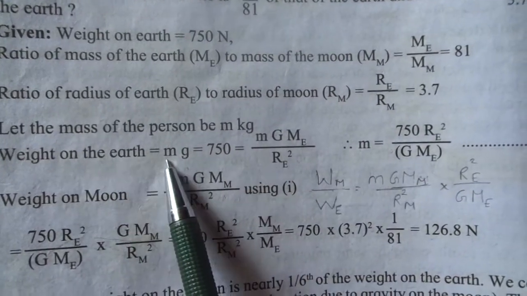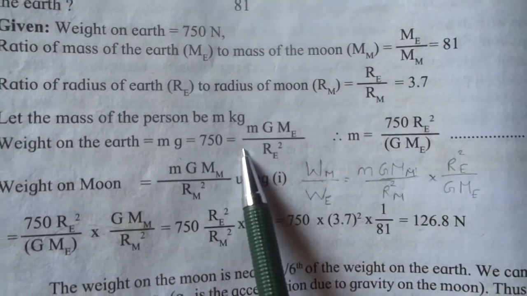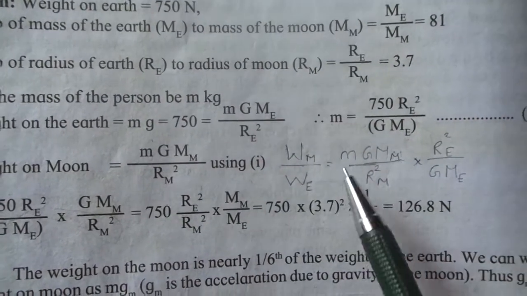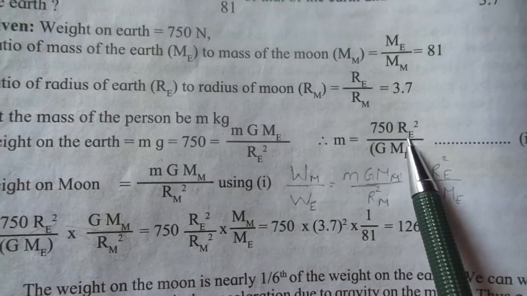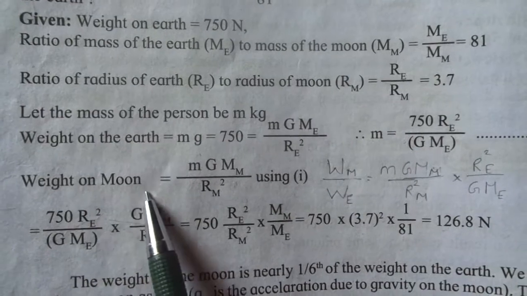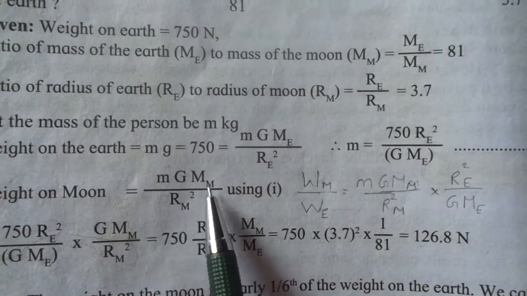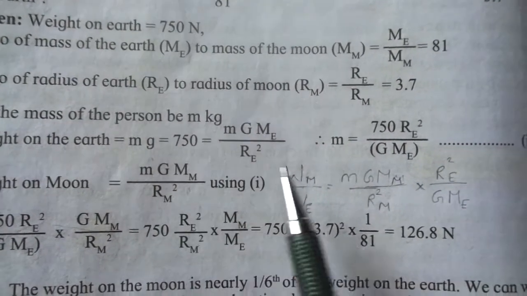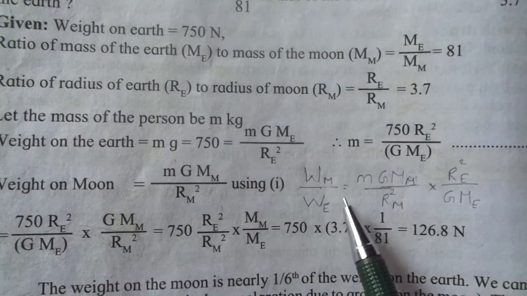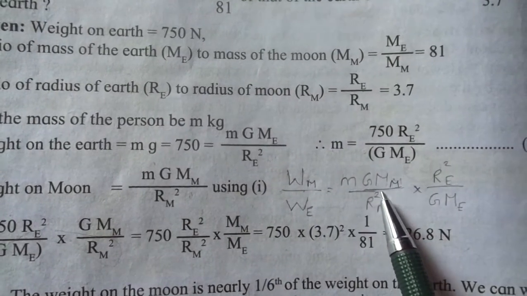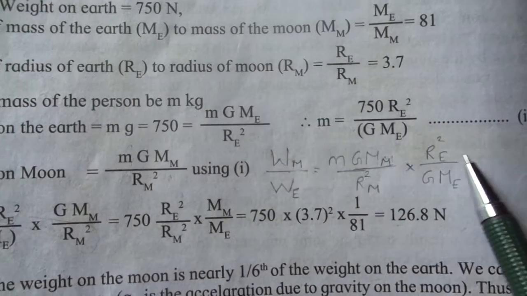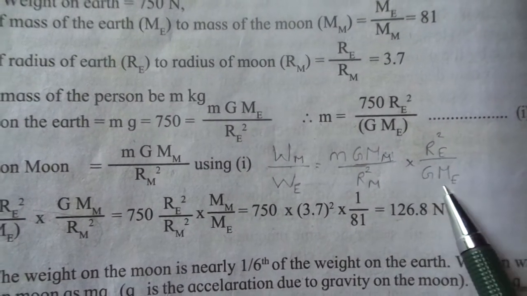So weight on the earth is mg equals 750, g m Me upon Re square, where m equals 750 Re square upon G Me. Weight on the moon is m G Mm upon Rm square. So dividing these two, we get weight on moon divided by weight on earth equals m G Mm upon Rm square, this is about the moon, and Re square upon G Me.